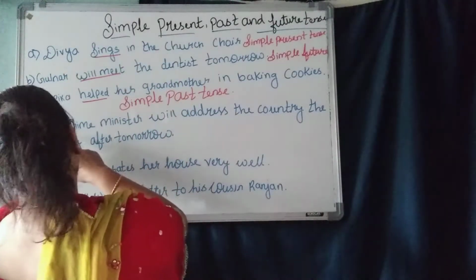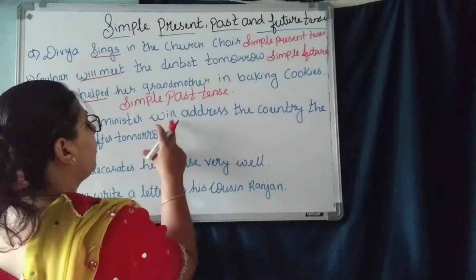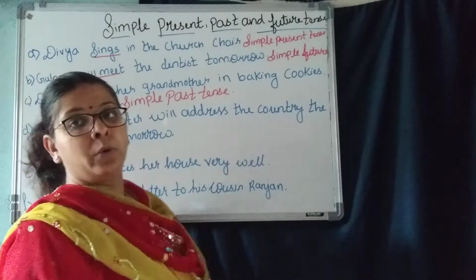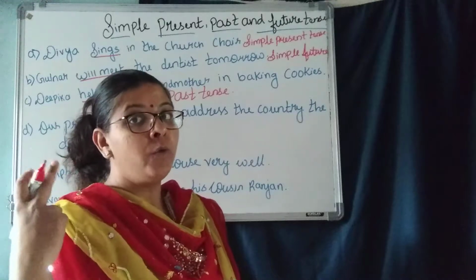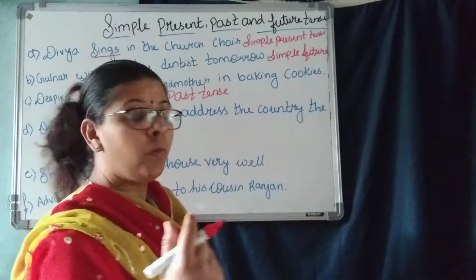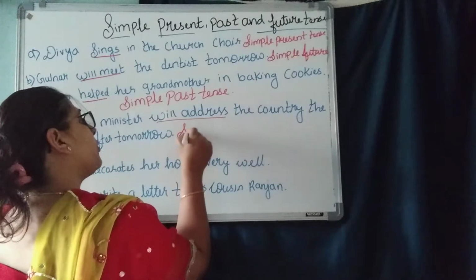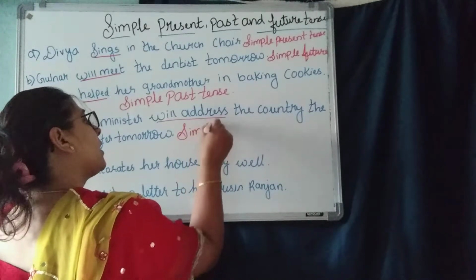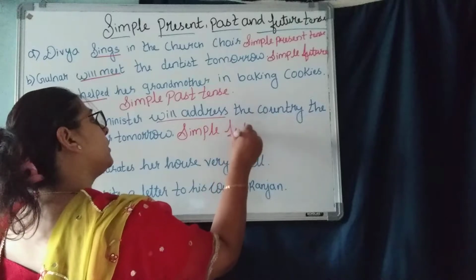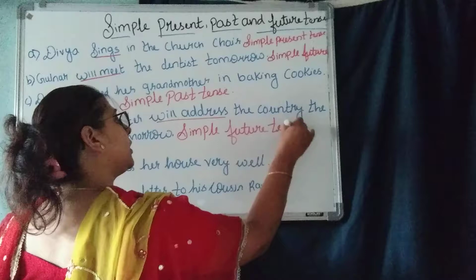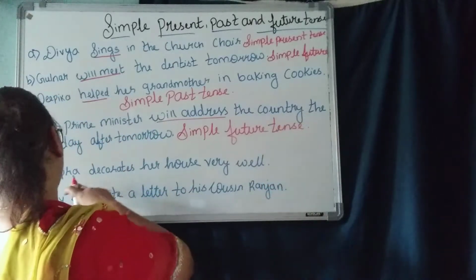Next one. Our Prime Minister will address the country the day after tomorrow. Our Prime Minister will address. Again, will address. This is the verb here and it is simple future tense. Simple future tense. Understood? Next one.